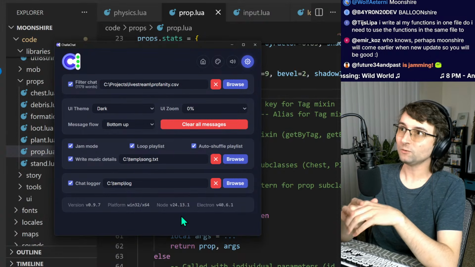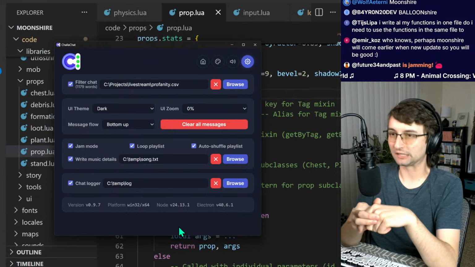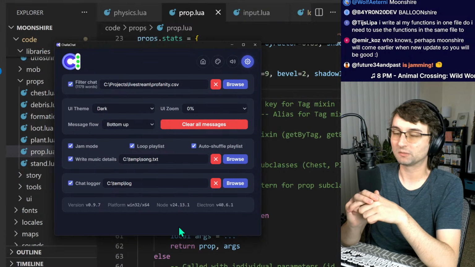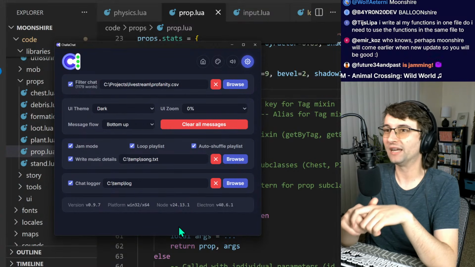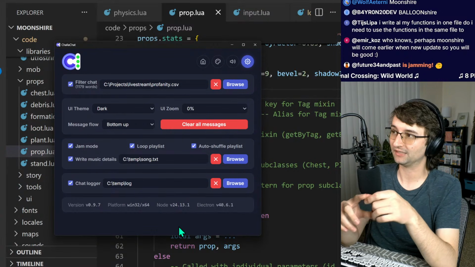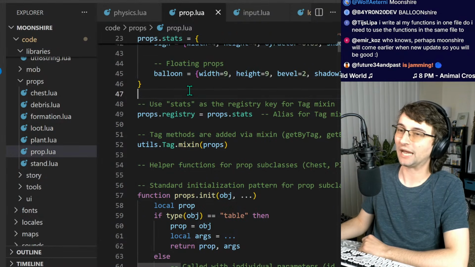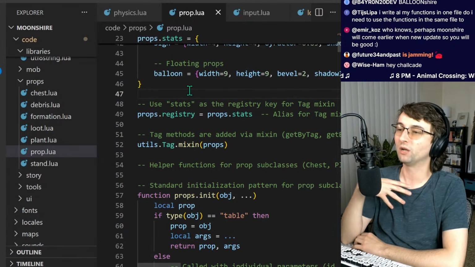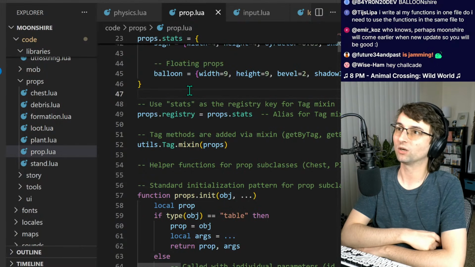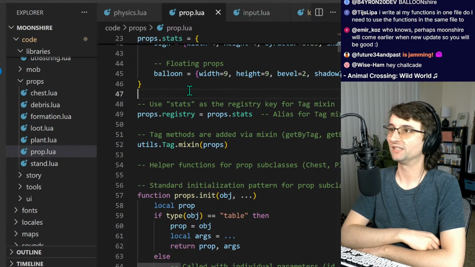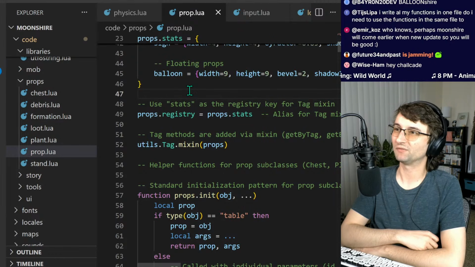And from Love 11.5 to Love 12, I suspect that the jump is going to be very small. I don't think it's going to be very big, but they did warn me that they are simplifying some of the physics-related things. So that's why I say that Windfield or the physics systems likely are not going to work anymore. The tutorial on my channel about physics and Windfield probably is not going to be valid anymore after that point. So that's what it comes down to, is that it's a dependency that's likely going to introduce breaking changes to a specific aspect of my code base.